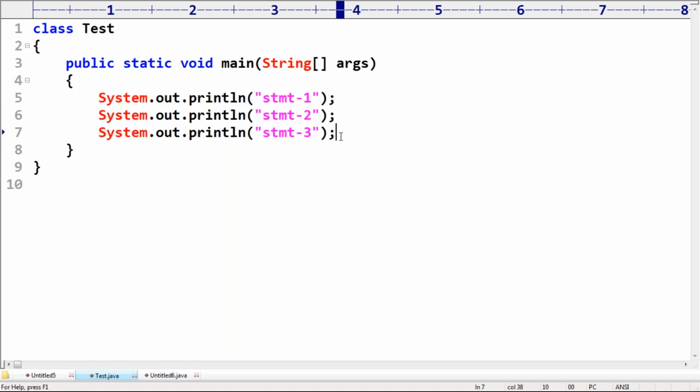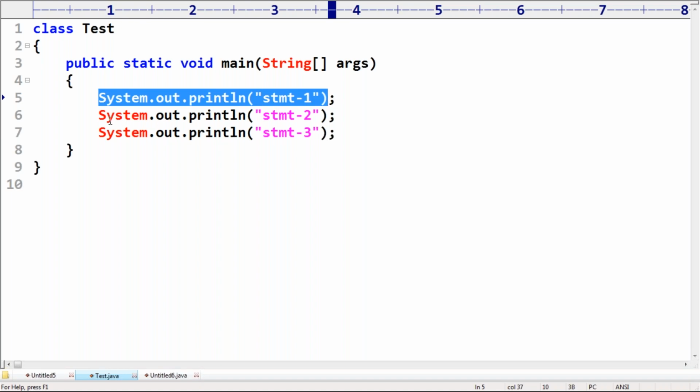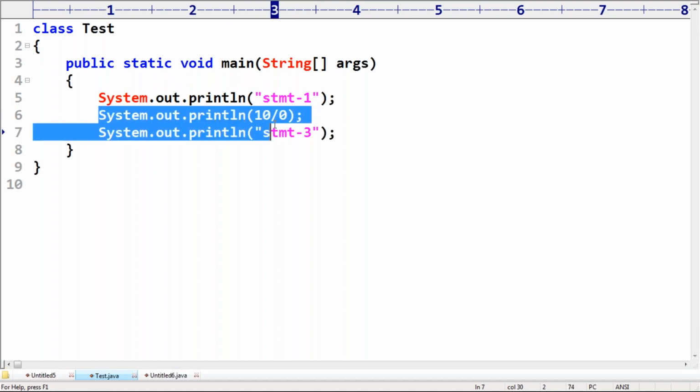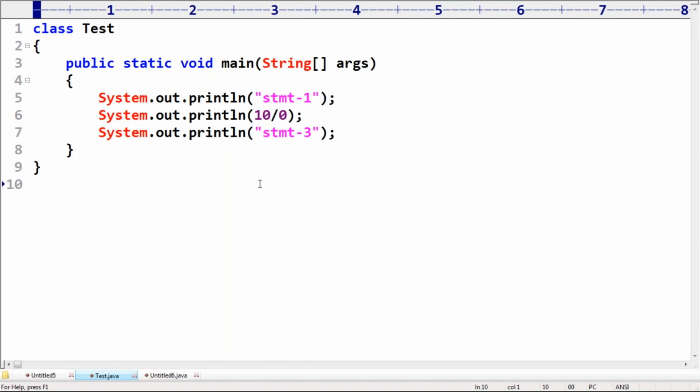Now the point here is, sir, we open the database connection successfully, but while reading data I'm facing some problem, 10 by 0, ArithmeticException. While reading, some exception got raised. Statement 3, can you please guide what output by default we are going to get if I take it like this? Please respond. Be very careful.